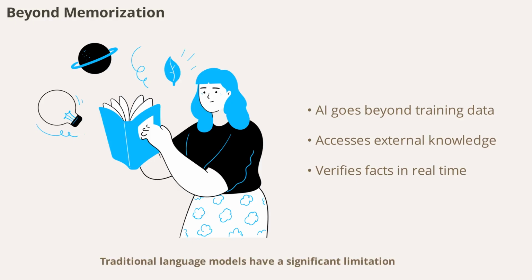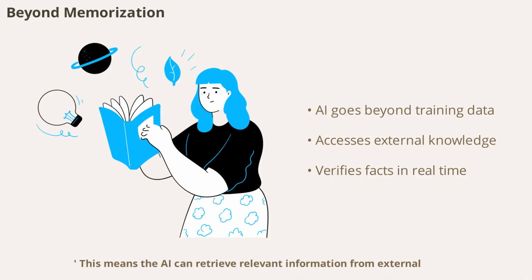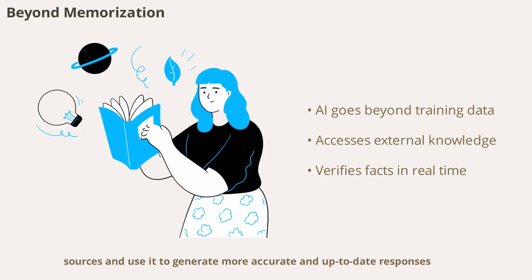Traditional language models have a significant limitation. They only know what they were trained on, and that knowledge is frozen at a certain point in time. They can't look up current events, access your private documents, or verify facts against reliable sources. RAG changes the game by giving AI a sort of library card. This means the AI can retrieve relevant information from external sources and use it to generate more accurate and up-to-date responses. Imagine an AI that can do research before answering your questions. This is the promise of RAG.